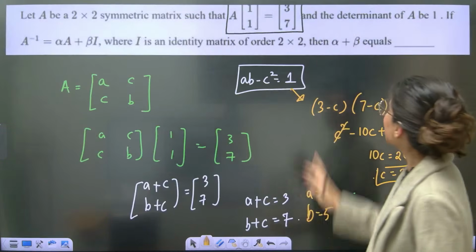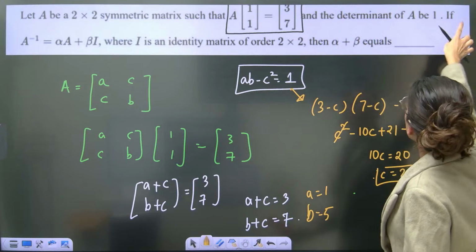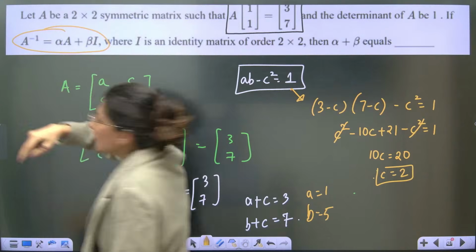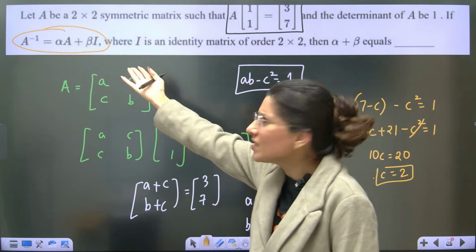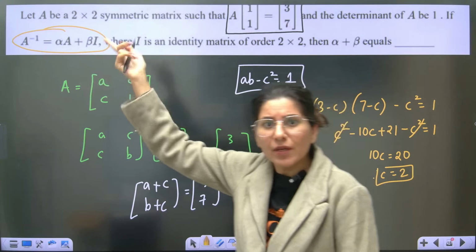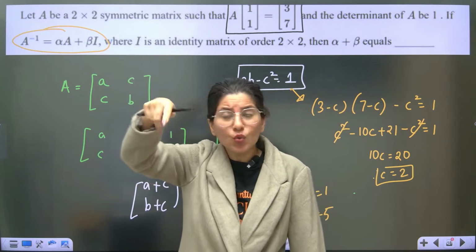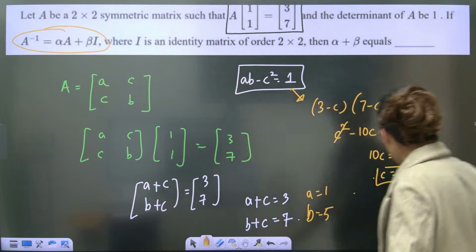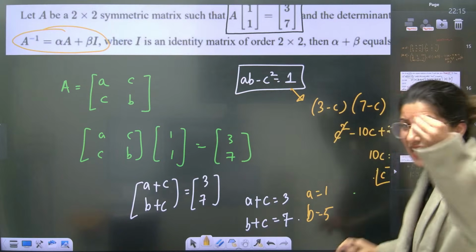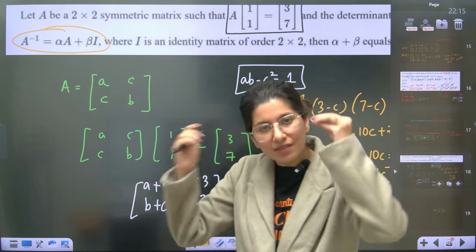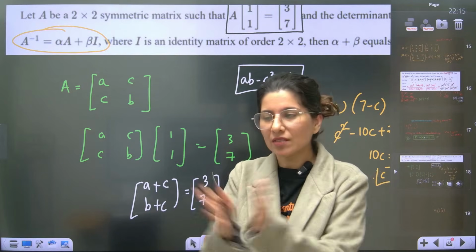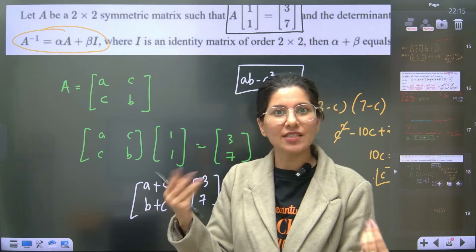Now what they are saying is the determinant of A is 1. Now if A inverse, this is your characteristic equation. Now you will be like, ma'am, hold on, how come this is my characteristic equation? Because what you told is degree 2, and this is not even degree 2, this is degree minus 1. Hold on, don't panic. Any kind of equation you see now, that means you have only one topic in your curriculum. If you see any matrix equation, Cayley-Hamilton, characteristic equation, same thing, okay?